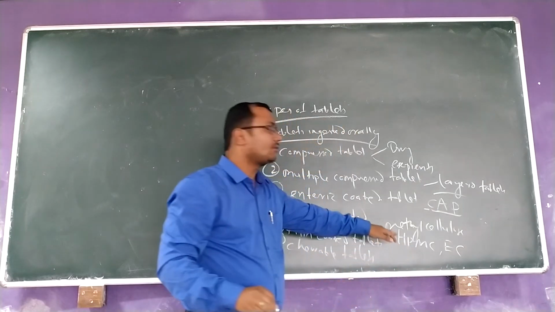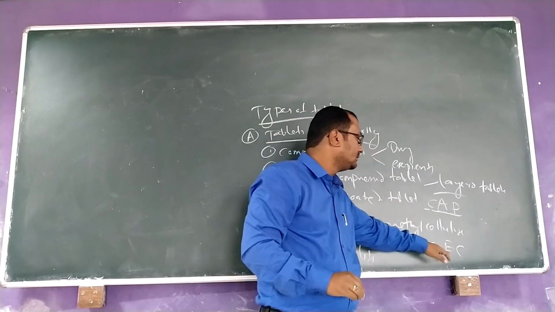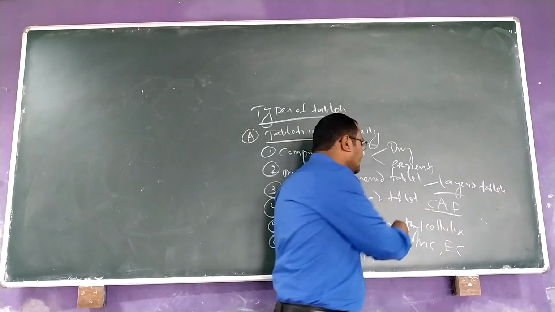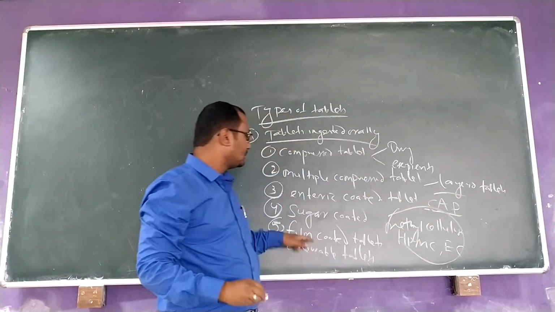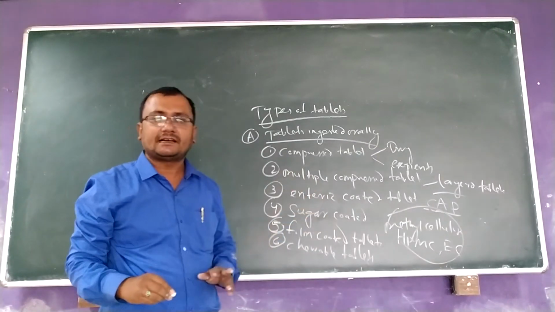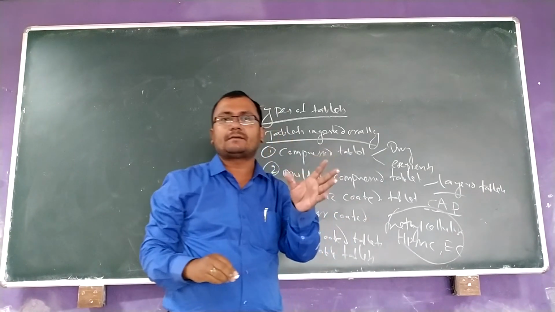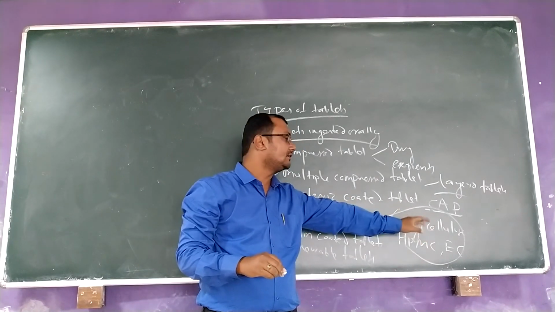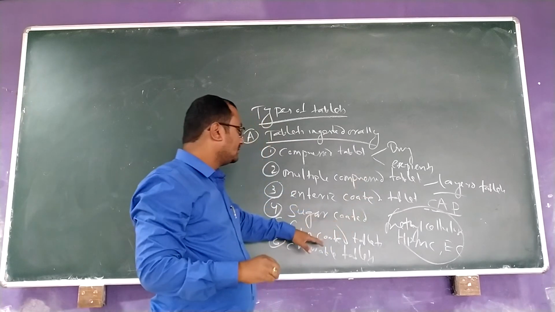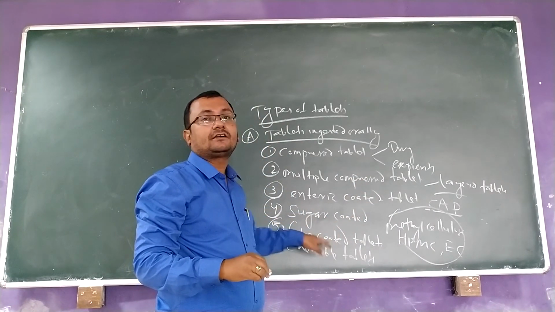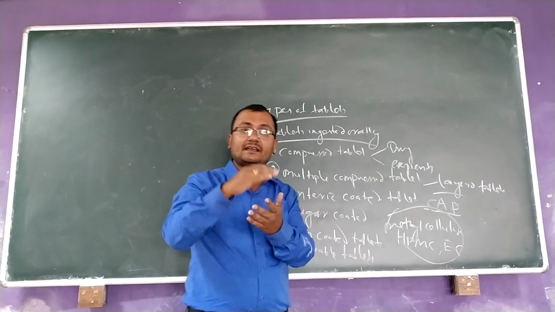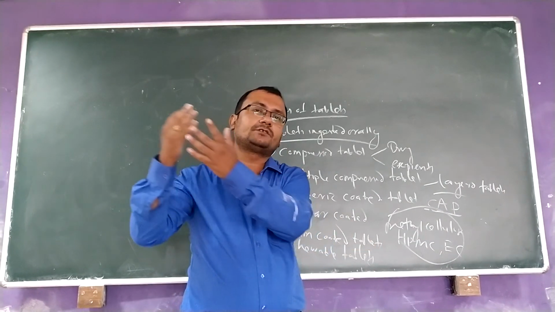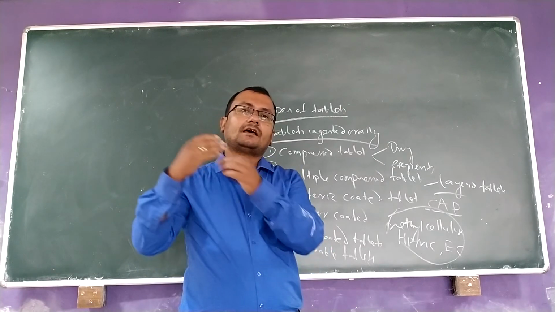HPMC means hydroxypropyl methyl cellulose, and EC is ethyl cellulose. These tablets will be coated by the polymeric solution of methyl cellulose, hydroxypropyl methyl cellulose or ethyl cellulose. This will prevent drug decomposition as it coats a film on the surface. It will prevent degradation of the drug from atmospheric oxygen as well as moisture.